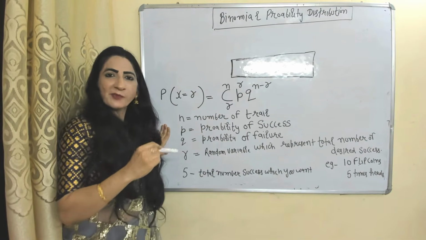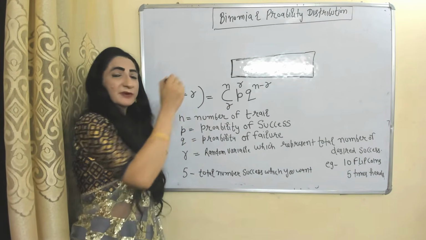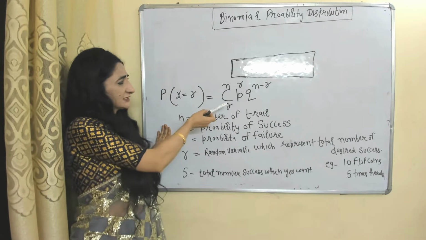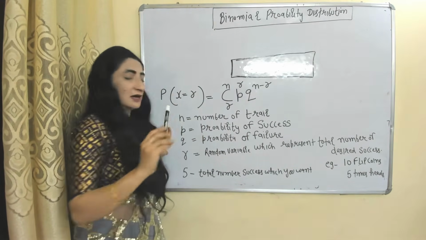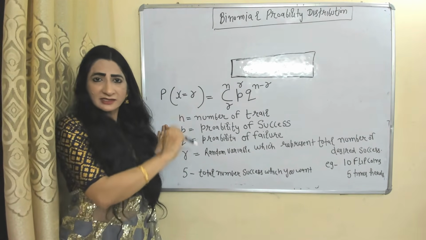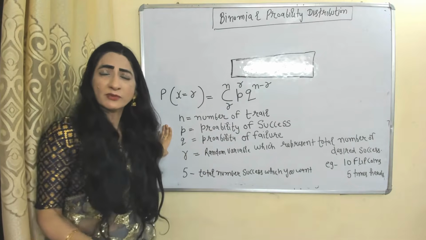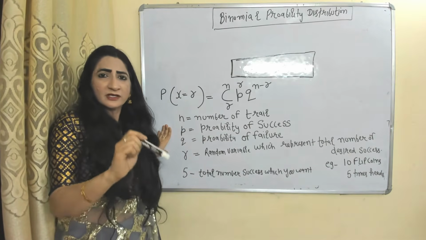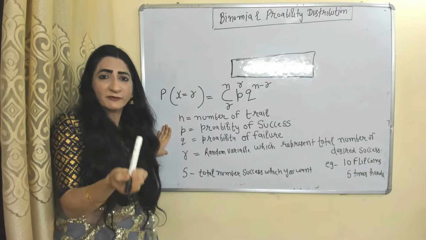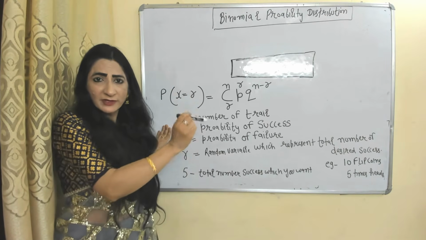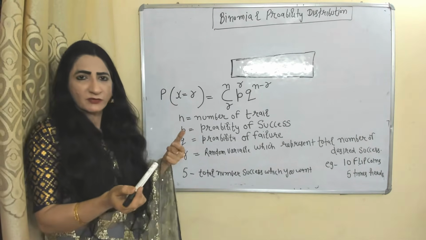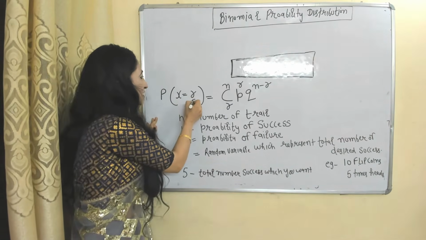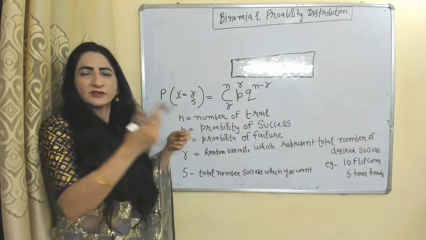Formula of binomial probability distribution. N represents total number of trials. P represents probability of success. Q represents probability of failure. Here you can see three times R. What does this R represent? R is a random variable which represents total number of desired successes, meaning how many successes you want. For example, you flip 10 coins and you want 5 heads to come. So 5 will be called R because 5 represents the total number of successes which you want. So here the value of R is equal to 5.